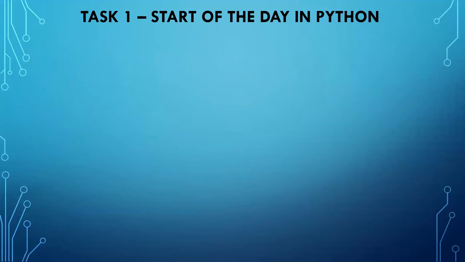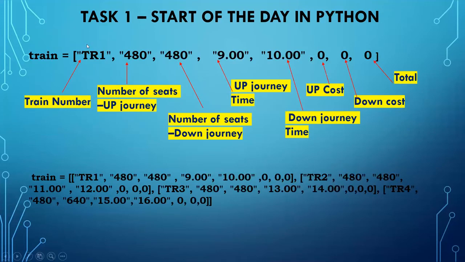I think you understood in this also how we can access a train. Normally, if it is a single list, the index value starts at 0.